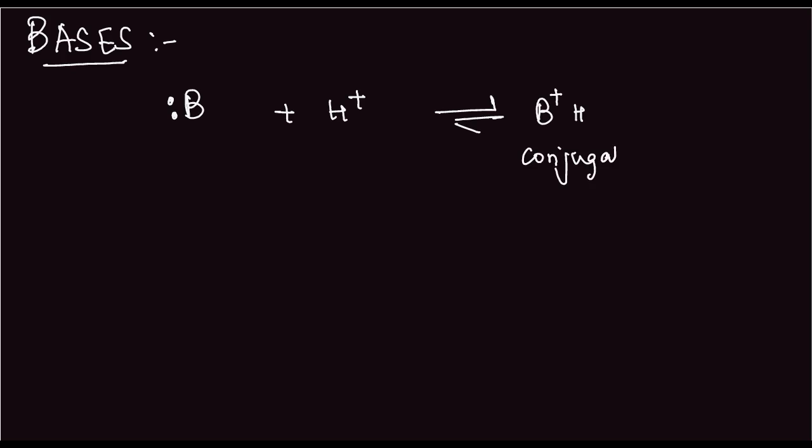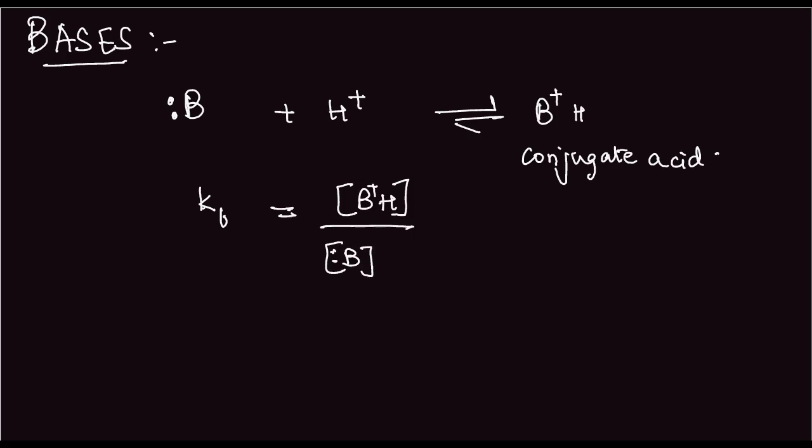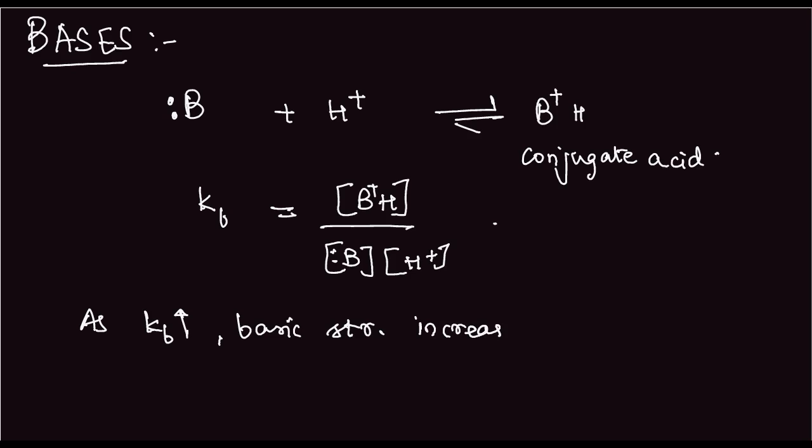This is the conjugate acid, and the value of Kb is the concentration of BH plus divided by the concentration of B and the concentration of H plus. Now, the higher the value of Kb, the more the basic strength. As Kb increases, basic strength increases.